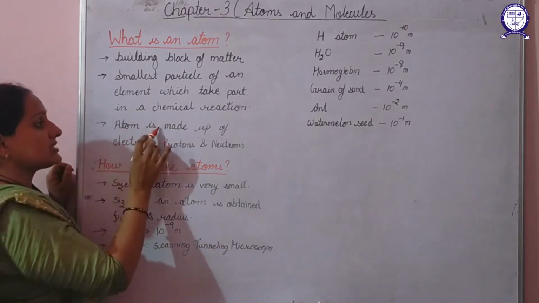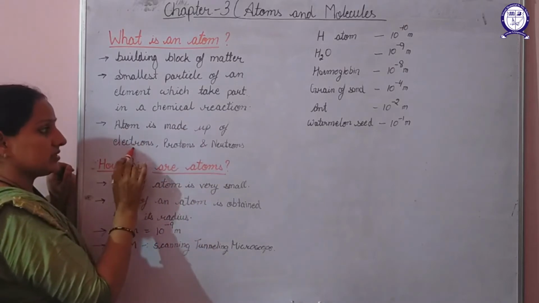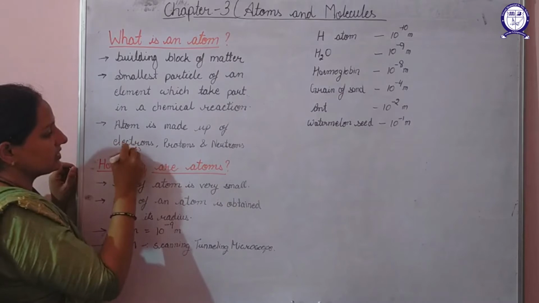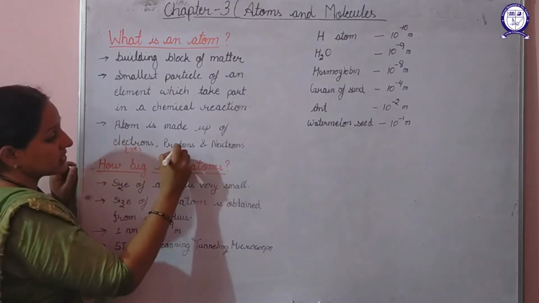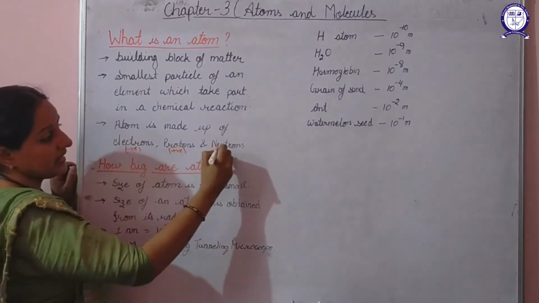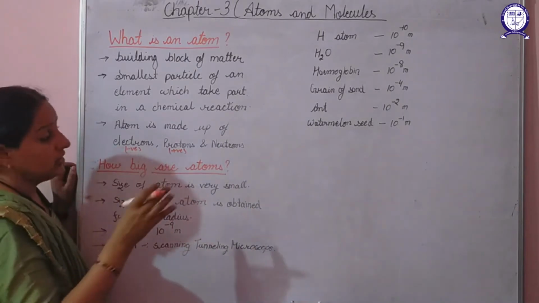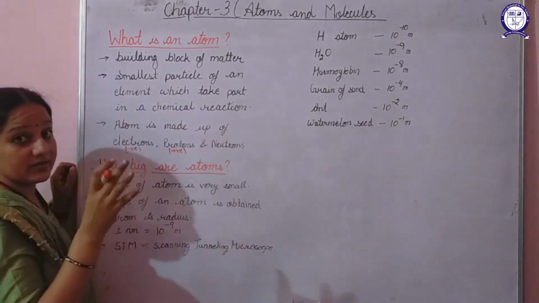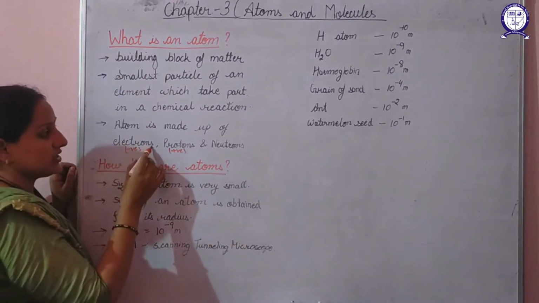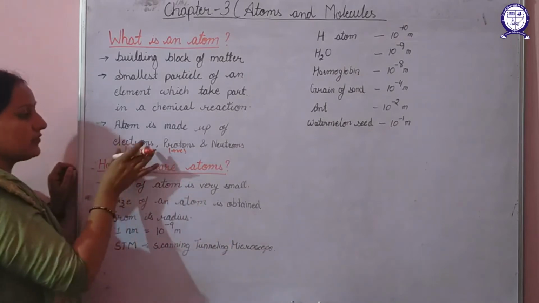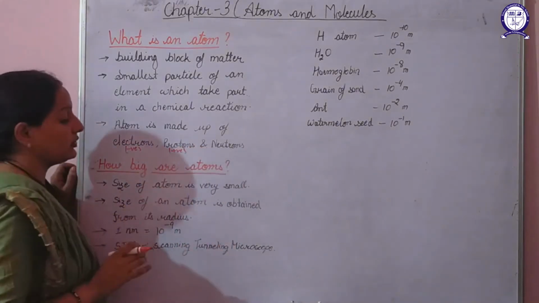Atom is made up of electrons, protons and neutrons, where the electron is the negatively charged particle, the proton is the positively charged particle, and the neutron has no charge, that is, it is neutral. So if you divide an atom further, it will split up into electrons, protons and neutrons. An atom comprises electrons, protons and neutrons.